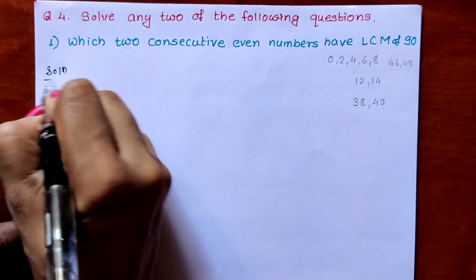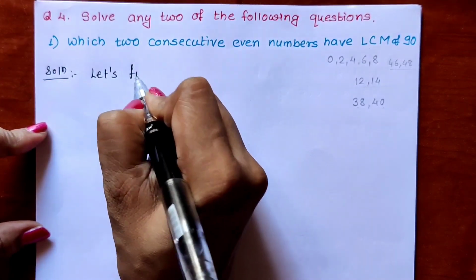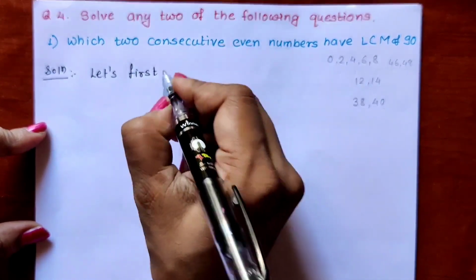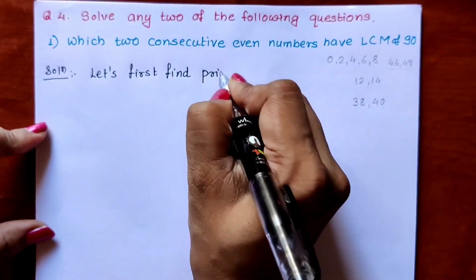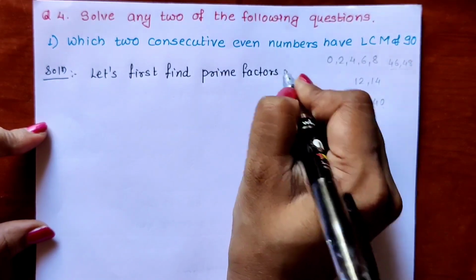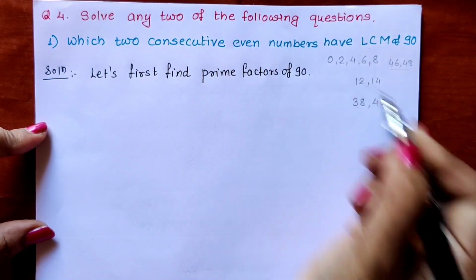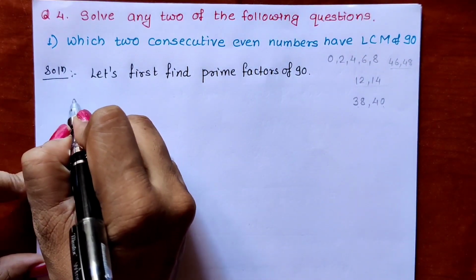Solution. Let us first find the prime factors of 90.